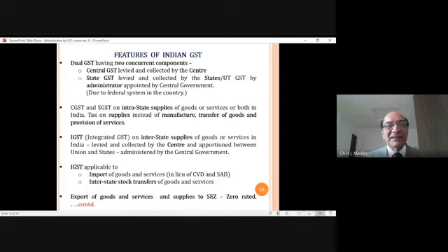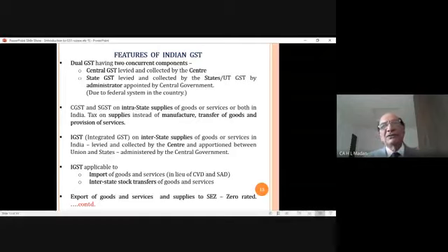But here, in case of import of goods or services, the supplier will not charge you any tax because the supplier is sitting outside India, in a foreign country, but we, the purchaser, are in India. So here, the Government of India will apply IGST on you. On those goods, we have to pay customs duty as well as IGST. So two taxes have to be paid, customs duty and IGST.